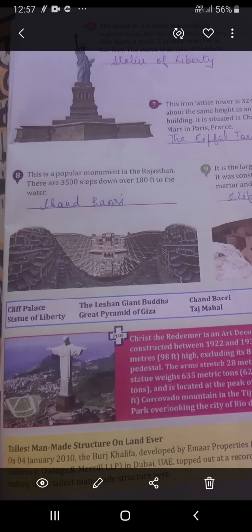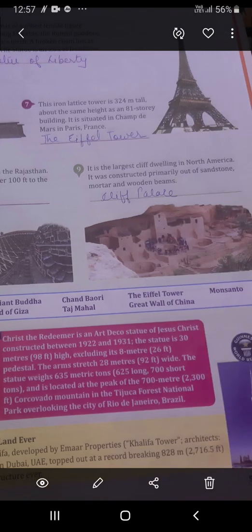Eighth one, this is a popular monument in Rajasthan. There are 3,500 steps down, over 100 feet to the water. It is Chand Baori. Then the ninth one, it is the largest cliff dwelling in North America. It was constructed of sandstone, mortar, and wooden beams. That is Cliff Palace.